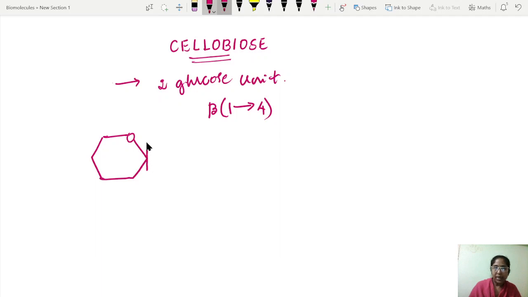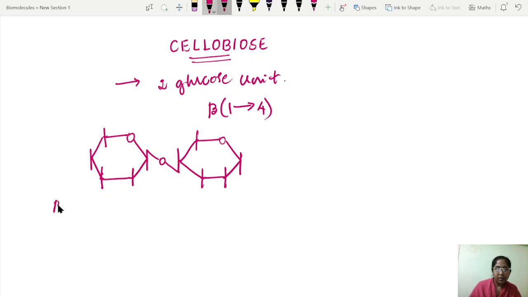In beta form, what will we get? Here OH. So it's going to form a bond with the, so this is also beta D glucose. The second sugar, you can write alpha or beta. No problem. You can write any one. Here I'm writing OH alpha form.